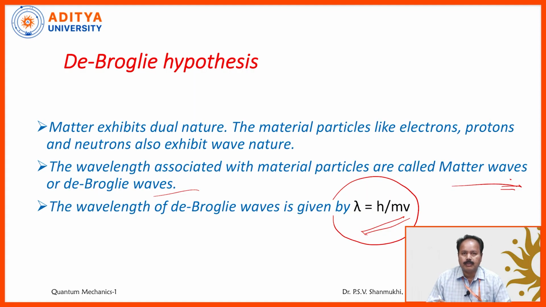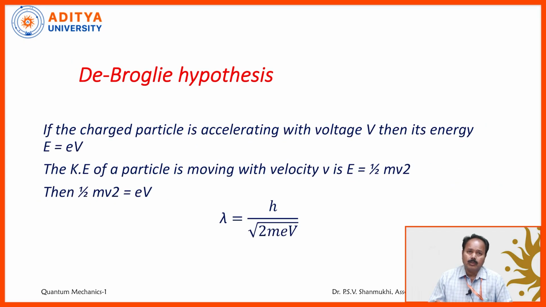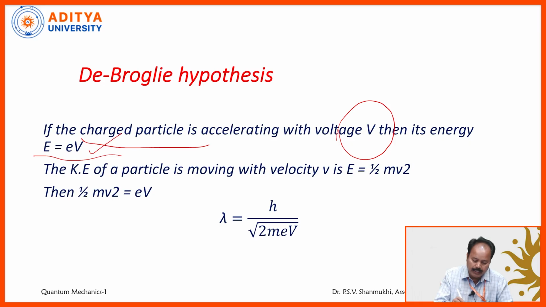Coming to the de Broglie hypothesis statement once again: matter exhibits dual nature, meaning material particles like electrons, protons, neutrons can also exhibit wave nature. Here, suppose it is a charged particle accelerating with voltage capital V. Then what is its energy? The energy is given by E equals small e into capital V, where small e is the charge of the particle and capital V is the voltage or potential difference.